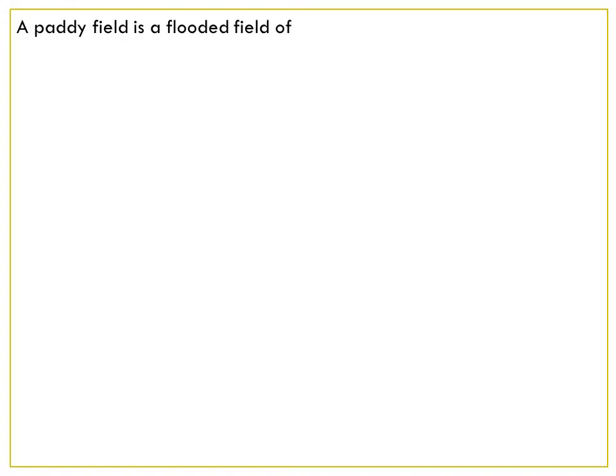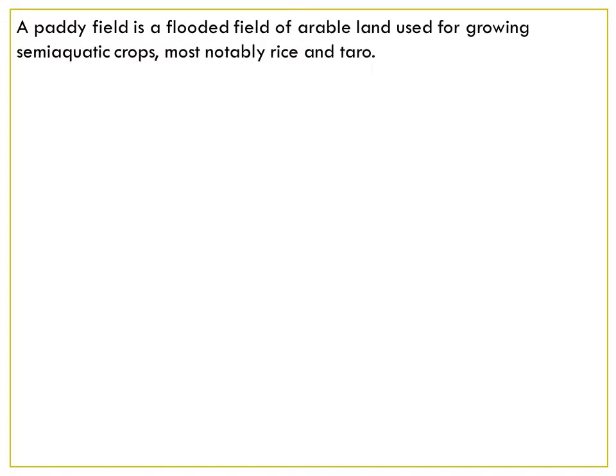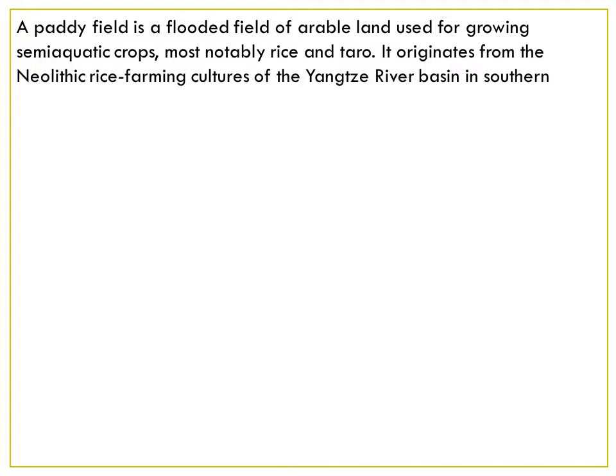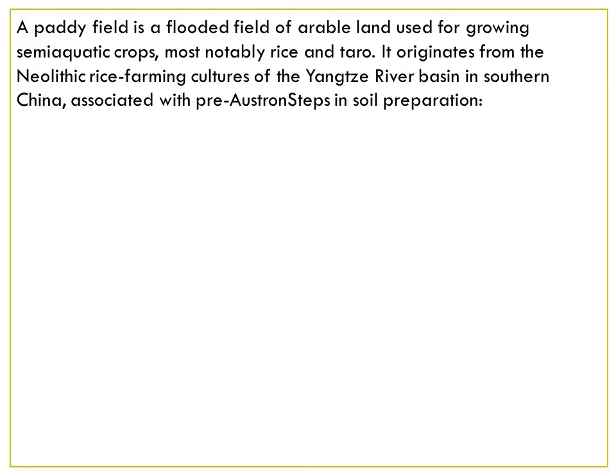A paddy field is a flooded field of arable land used for growing semi-aquatic plants, most notably rice and taro. It originates from the Neolithic rice farming cultures of the Yangtze River Basin in southern China.